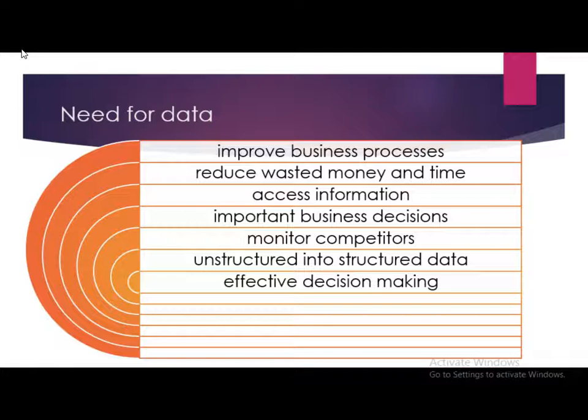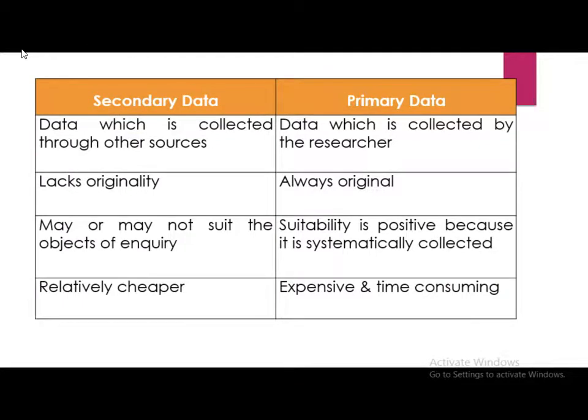Now we will move towards types of data. There are two methods of data collection. Basically, it can be divided into secondary data and primary data. So we will see the difference between secondary data and primary data in this video. And in the next video, we will understand the definitions, various sources, characteristics, and pros and cons of each and every data, that is secondary and primary. So we will start with the difference, secondary versus primary data.